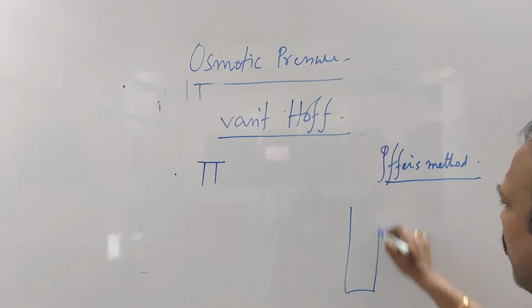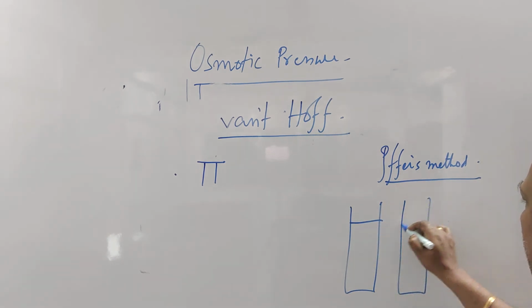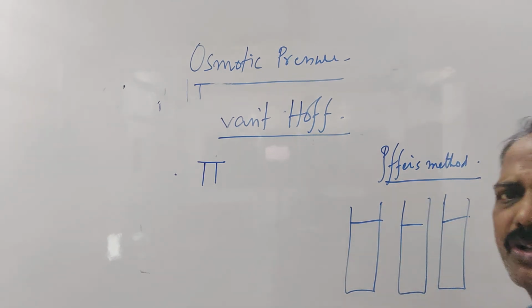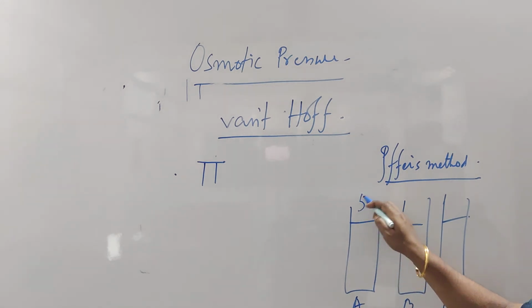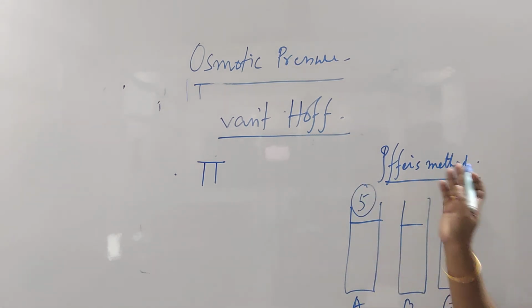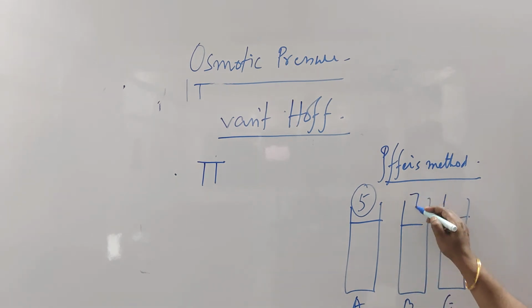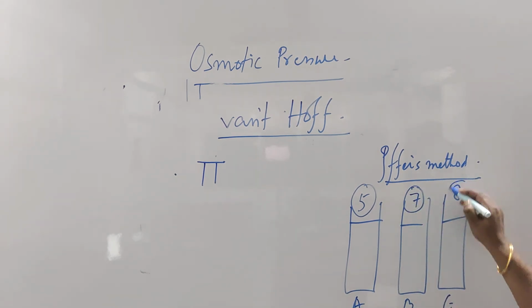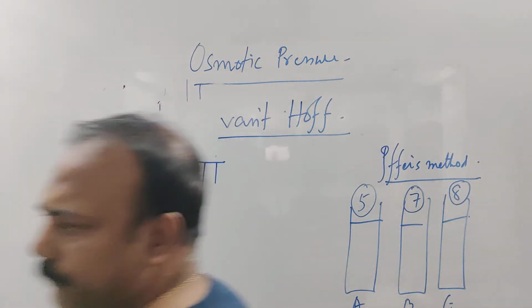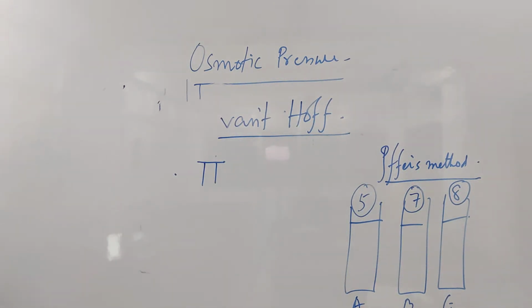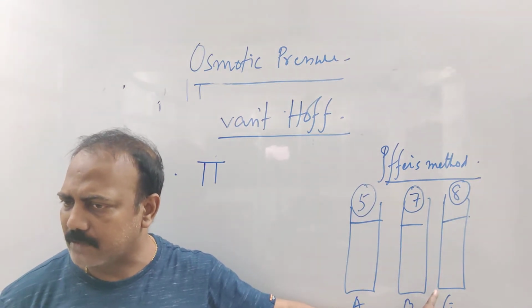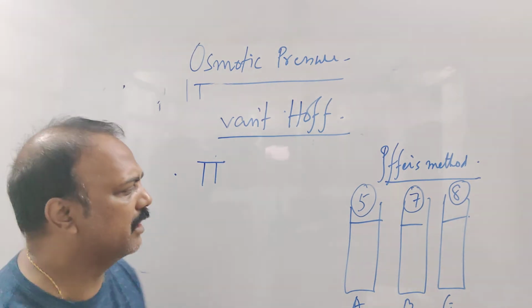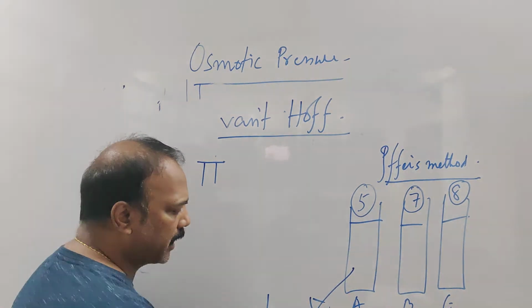Now suppose there are three solutions. One more term I am just telling you. Sometimes this question comes. There are three solutions whose osmotic pressures are measured: solution A, solution B, solution C. Suppose the osmotic pressure of this is measured as 5. You can measure it very easily by Pfeffer's method. The osmotic pressure of this is 7 and of this is 8. Just suppose. So if we compare A and B, the osmotic pressure of A is less than that of B. If it is less than that of B, we call it hypotonic solution.